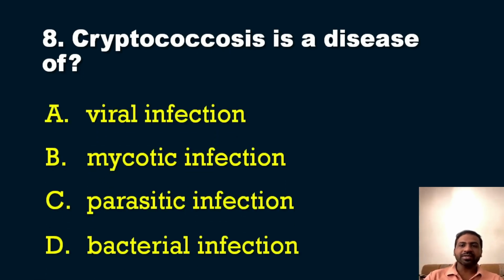The options are: option number A, viral infection. Option number B, mycotic infection. Option number C, parasitic infection. And option number D, bacterial infection. So what is the answer? Cryptococcosis is what? Definitely option number B is the answer for the question. It's a mycotic infection. Cryptococcosis is a mycotic infection.